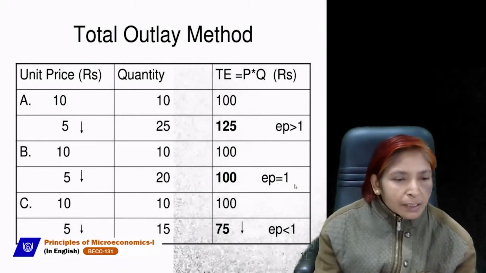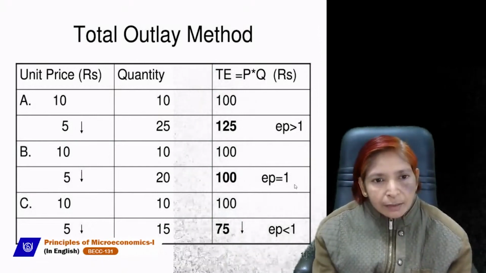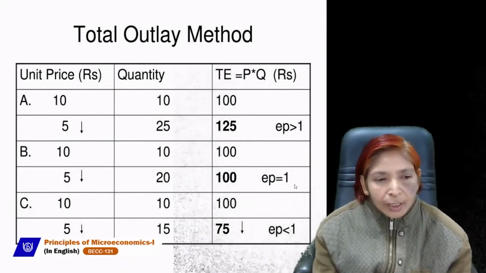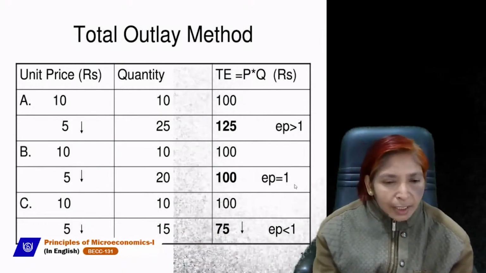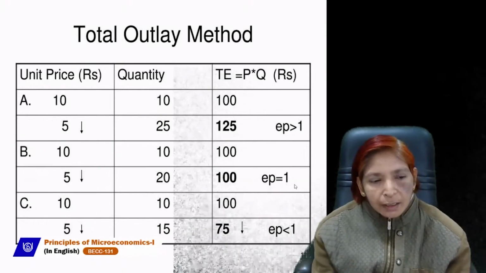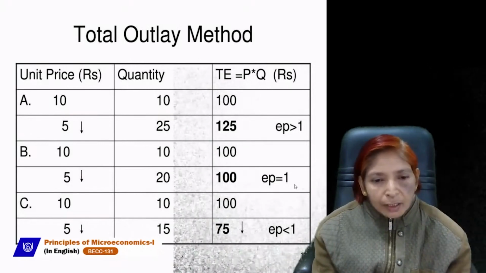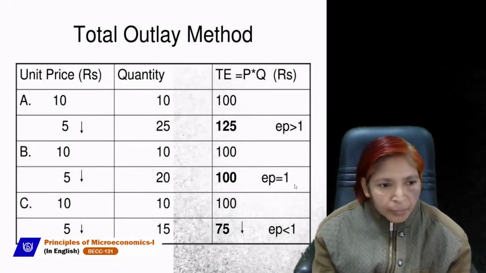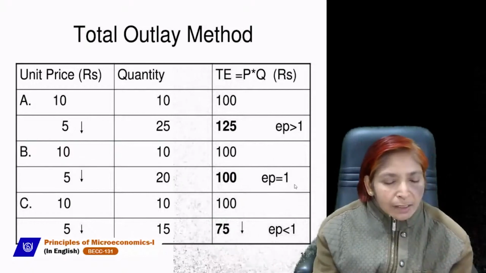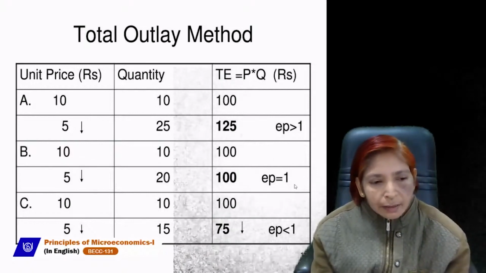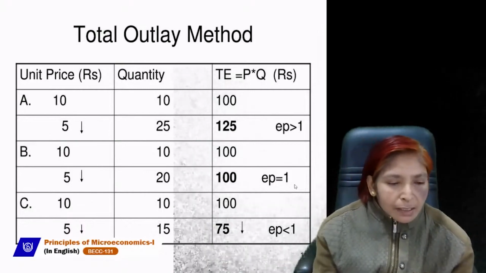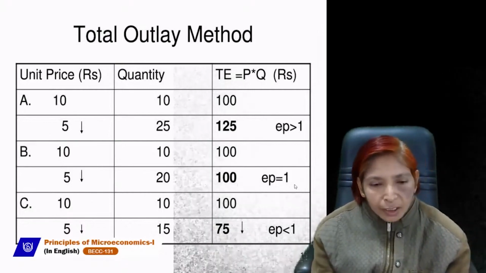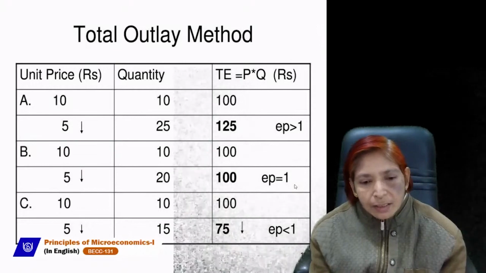In B case, price is 10, quantity is 10, total expenditure is 100. And if price is 5, quantity is 20, then 5 into 20 gives 100. In C case, price is 10, quantity is 10, total expenditure 100, and when the price is 5, quantity is 15, then total expenditure is 75.